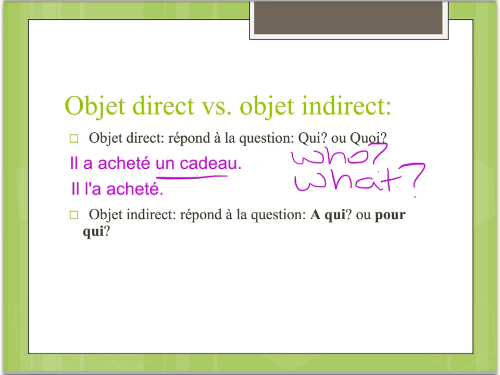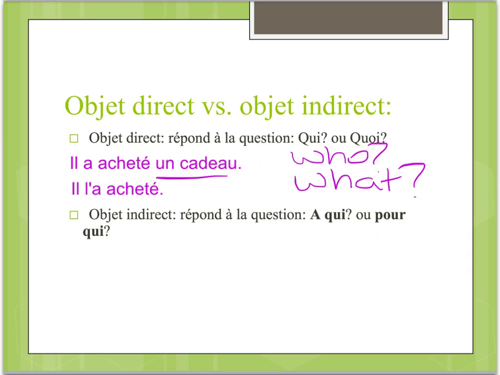So we would say il l'a acheté. Par contre, l'objet indirect répond à la question à qui ou pour qui. Et un objet indirect ne peut jamais être une chose. It can never be a thing. It's always going to be a person. To her, to me, to you, etc.